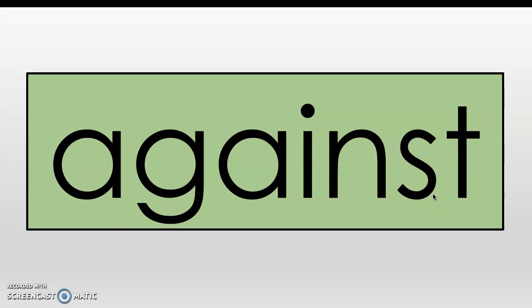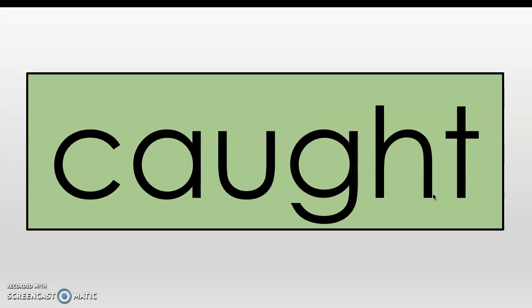All right, next word is caught. Let's pretend you have a baseball glove or a softball glove on and you're going to catch a ball. You caught the ball as it flew through the air. Get that glove up. With every letter, I want you to catch a ball in your hand. Show me that you caught it. Here we go. Spell caught.